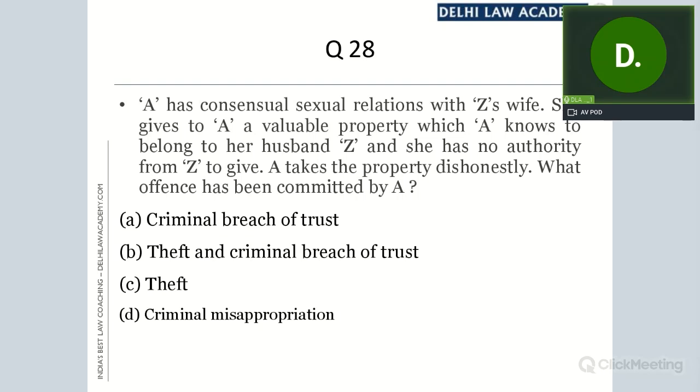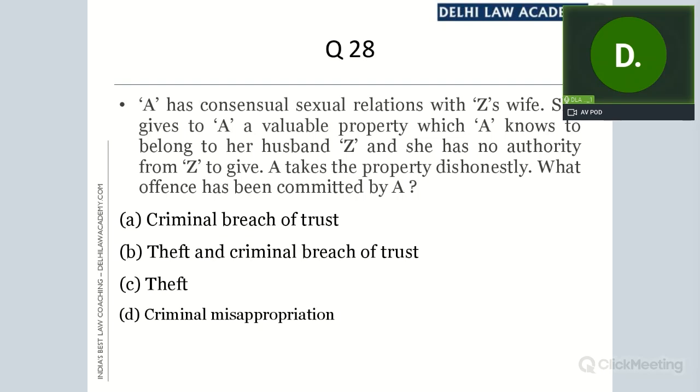Yes, Smitha, you are right. Illustration O is right. But was the property in Z's possession? Tell me, because the property must be in possession of the person without whose consent it has been alleged to have been taken. The property was not in Z's possession. The property was in the wife's possession.